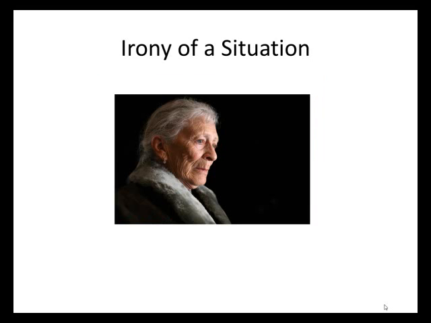Irony of a situation is also used a lot in stories because it is a contrast between what is and what would seem appropriate. In Flannery O'Connor's story, A Good Man is Hard to Find, we expect the grandmother, who is the central character of the story, to act a little more mature. But while she is on the trip sitting in the back seat with the children, she acts just like one of them. She fights and jokes around just like a child. So instead of the matriarch of the family, it is almost like her son and daughter-in-law have 4 children rather than 3.